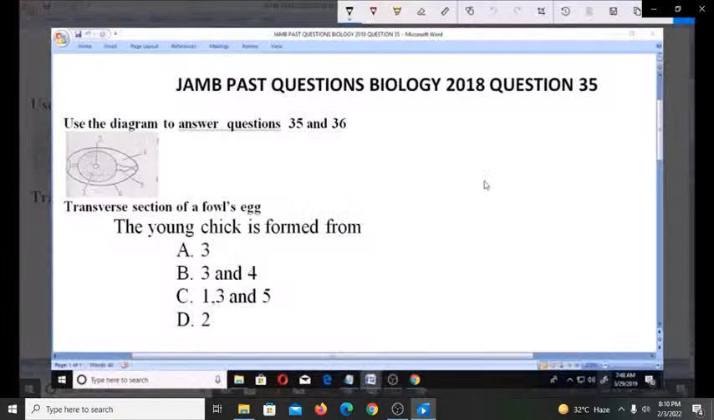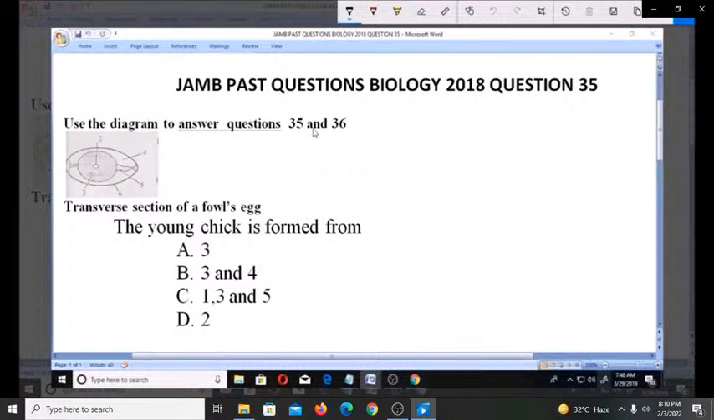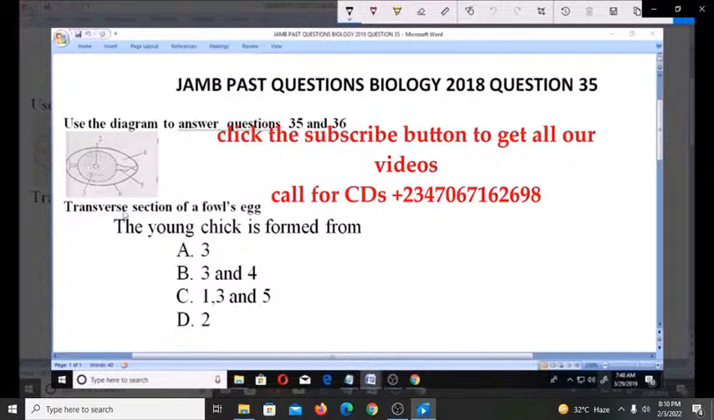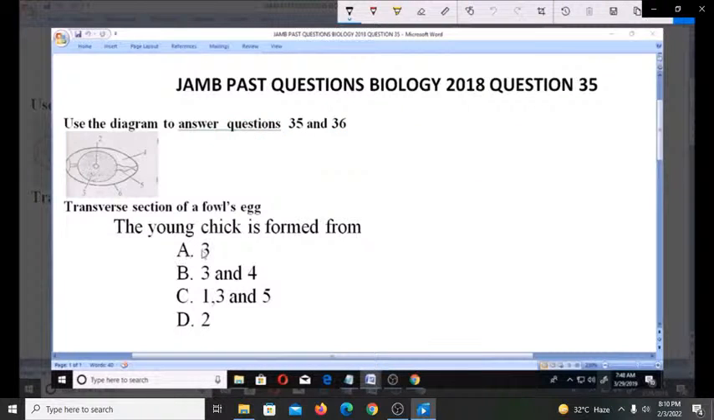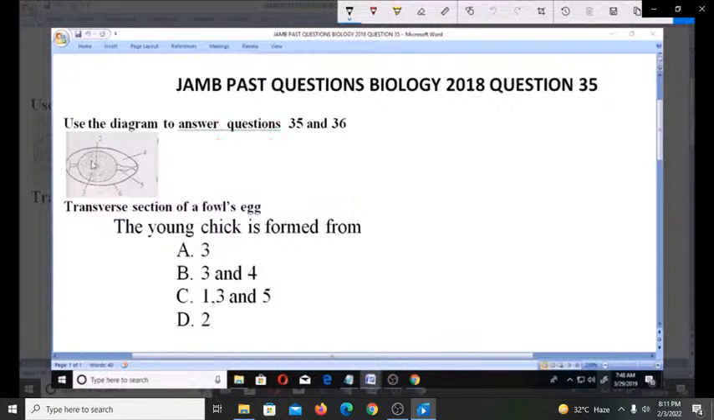Welcome. Let's look at these JAMB past questions, Biology 2018. Question number 35. Use the diagram below to answer questions 35 and 36. Transverse section of a fowl egg. That is what this diagram represents. The young chick is formed from A, 3, B, 3 and 4, C, 1, 3 and 5, D, 2. So where is it that the young chick is formed from?